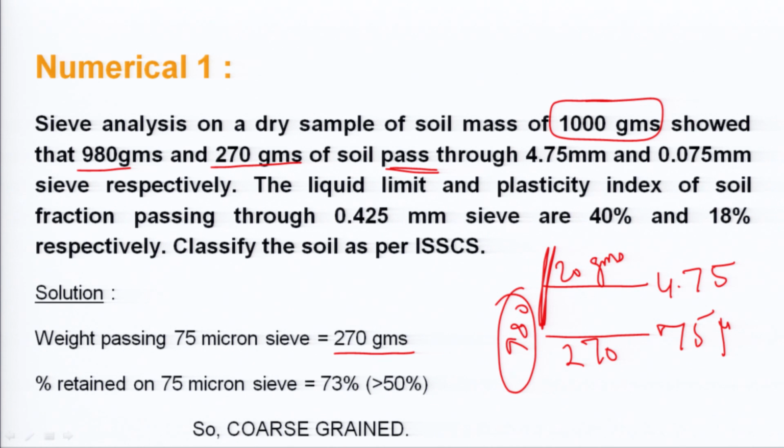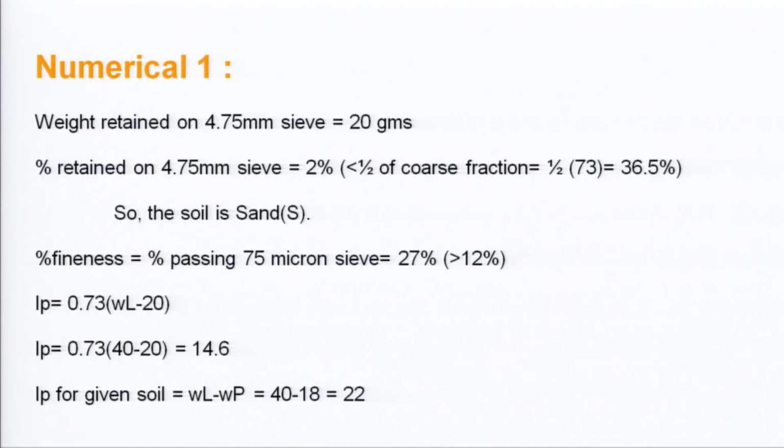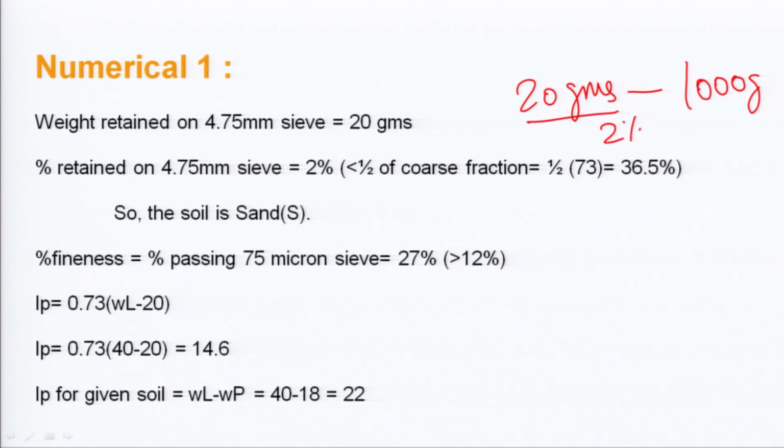Now, when we have classified it as a coarse grained soil, we will see whether it is gravel or sand. The weight retained on the 4.75 mm sieve is 20 grams. It is very much less when we talk about the 4.75 mm sieve, that is the upper sieve. The percentage retained on the 4.75 mm sieve is just 2%, that is 20 grams out of 1000 grams, and 2% is very much less than 50%.